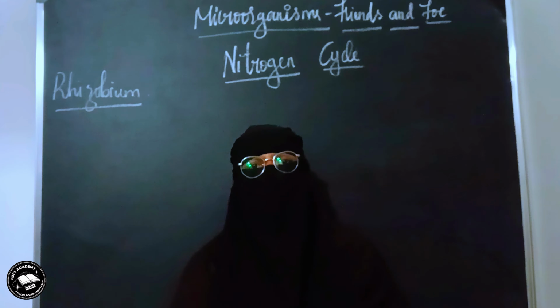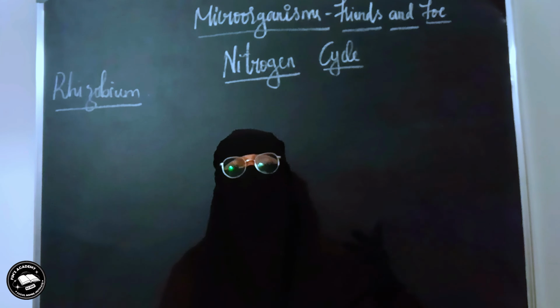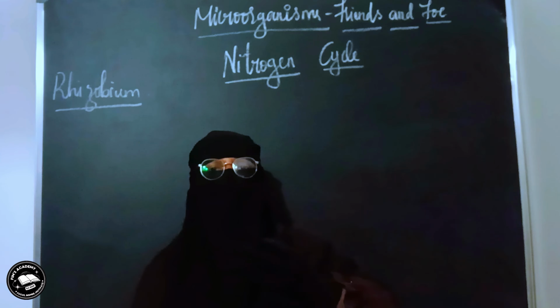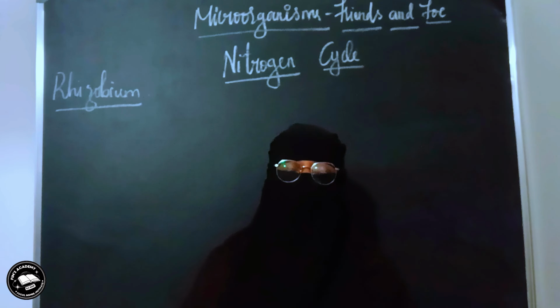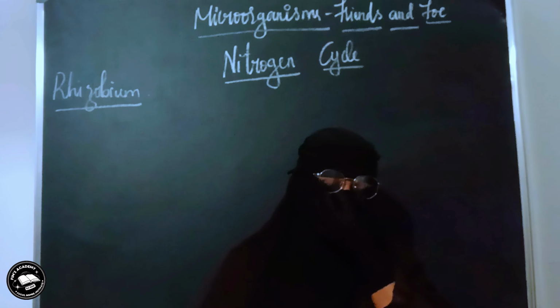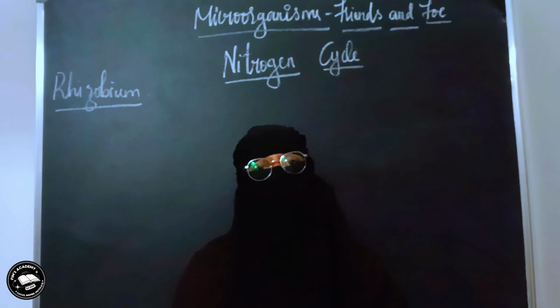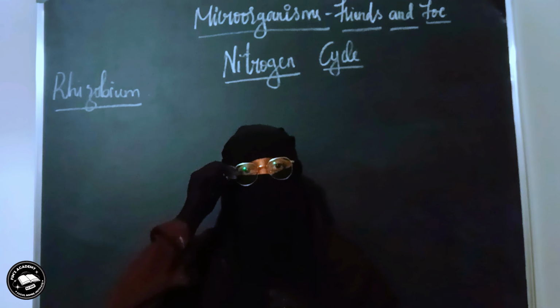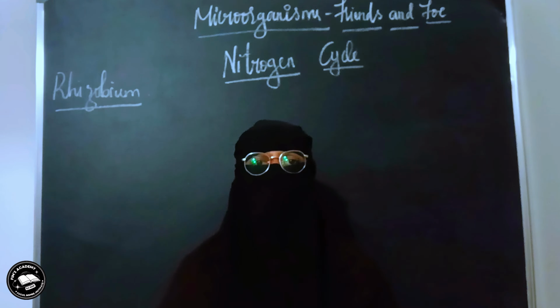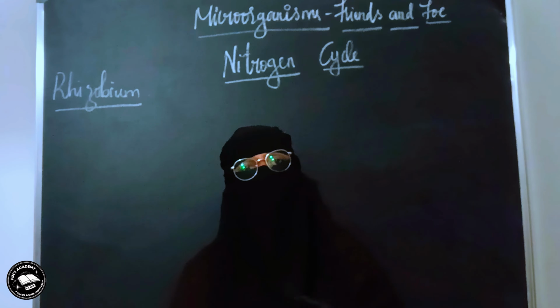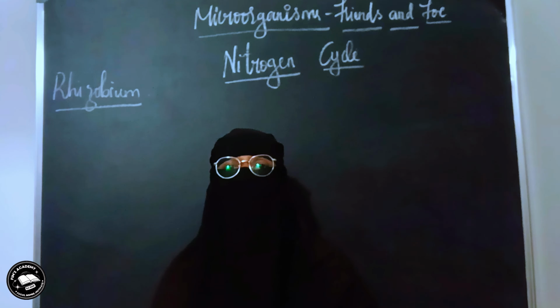And then we also know that whenever lightning occurs, it directly converts some of the atmospheric nitrogen into usable nitrogen compounds in the soil. But we never observed that the concentration of nitrogen keeps fluctuating, right? The amount of nitrogen in the atmosphere remains the same.